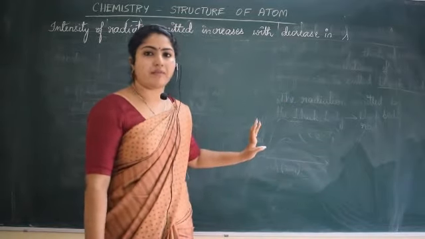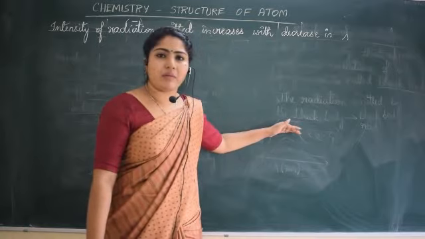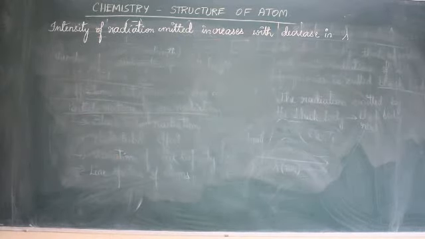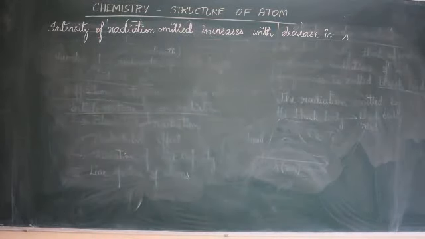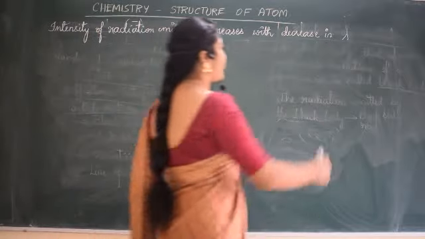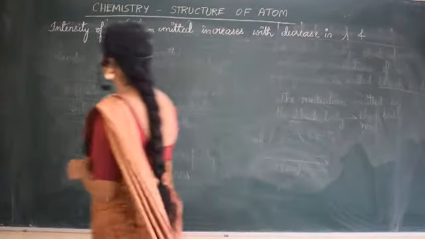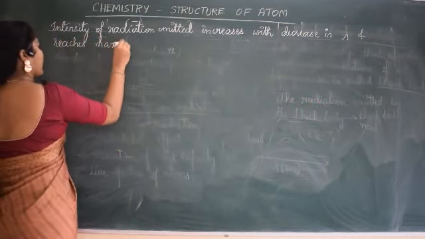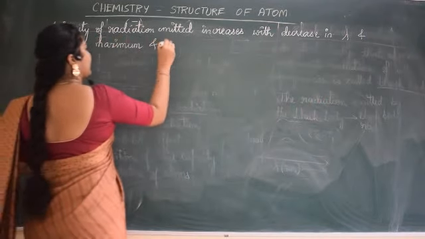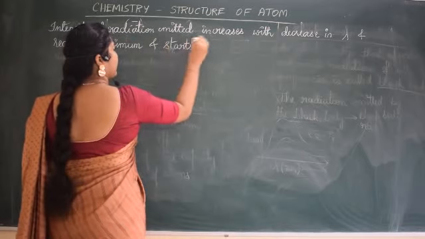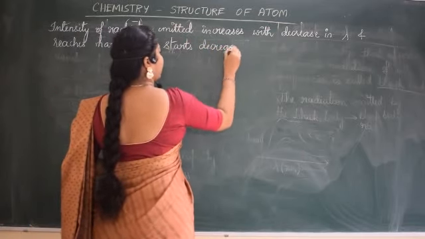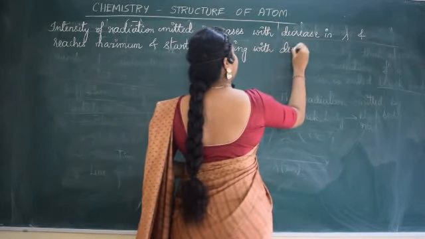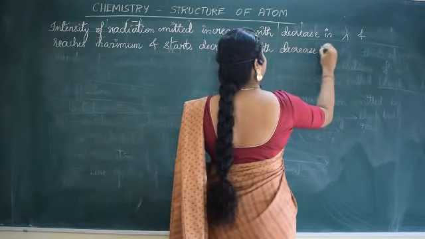Lambda means wavelength. It reaches a particular maximum value and further again decreases. First it increases, reaches maximum and starts decreasing with decrease in wavelength.